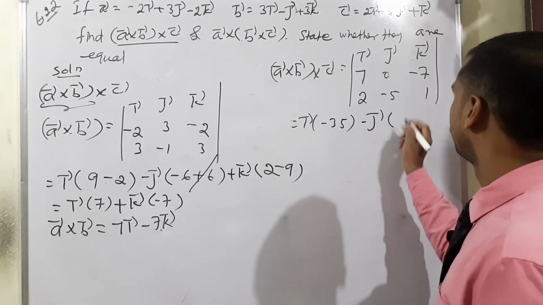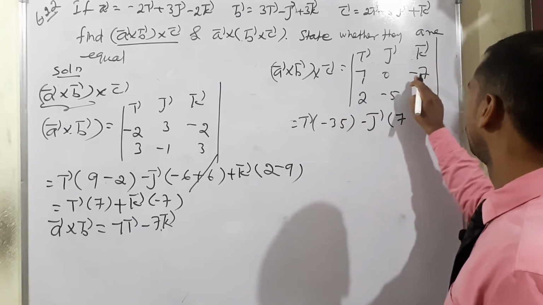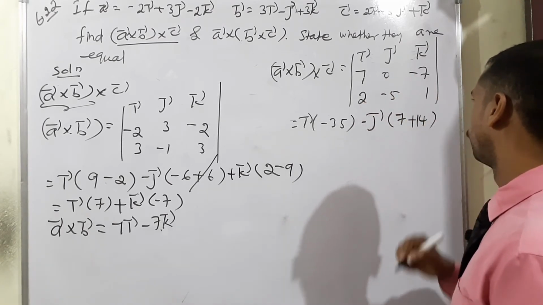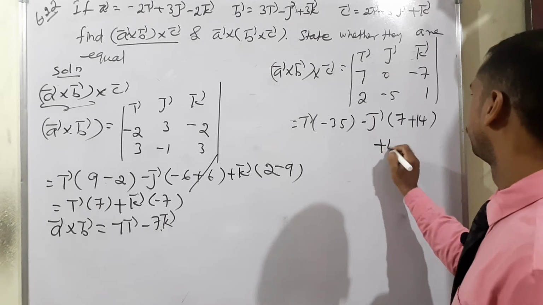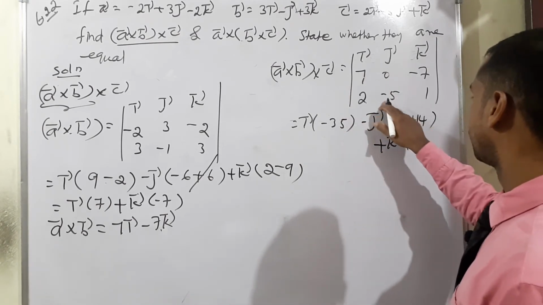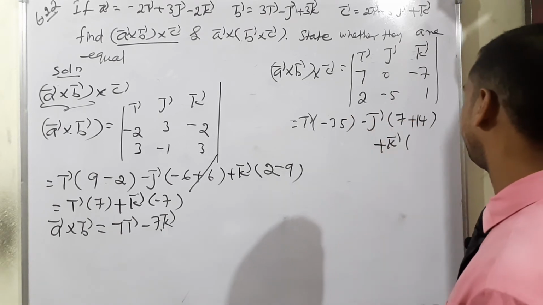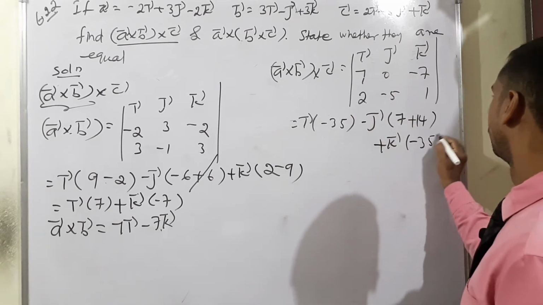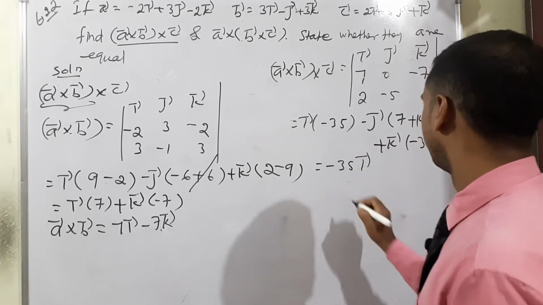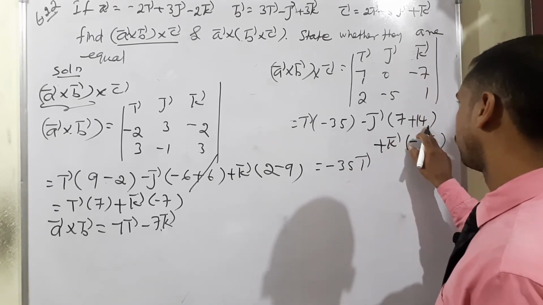Again, minus j vector, 7 into 1, 7. Minus 7 into 2, minus 14. But we can write it positive 14. Next one, plus k vector means minus 7 into 5 means minus 35, isn't it? Therefore, minus 35 I vector. Again, 14 plus 7 means 21.